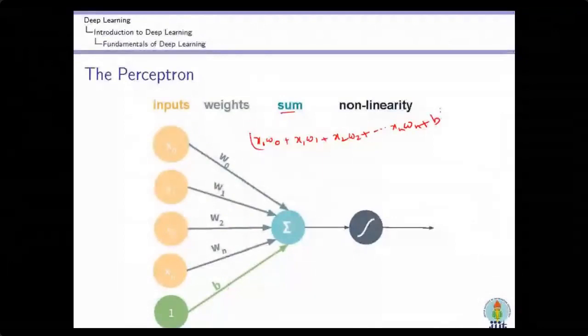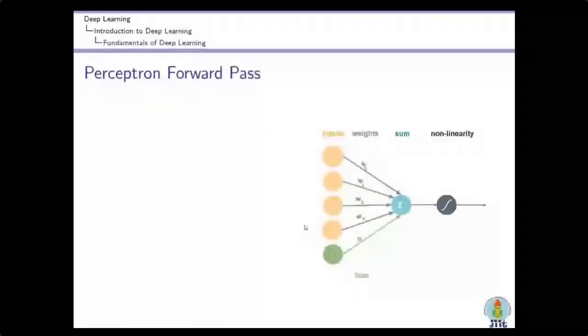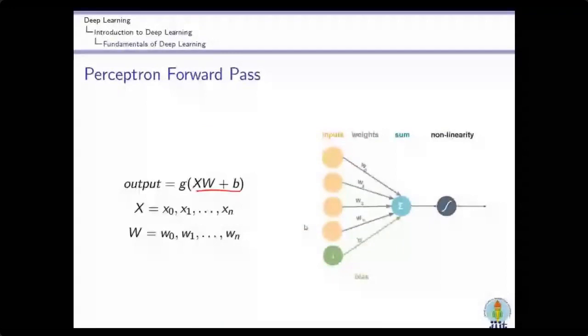So this whole function is the output of the summation. These are the input values x, and these are the weights. We can represent the weights as W, and this is the bias, plus B. So we can say this is the output of the summation function. We do this summation function, and then we are going to apply the activation function.